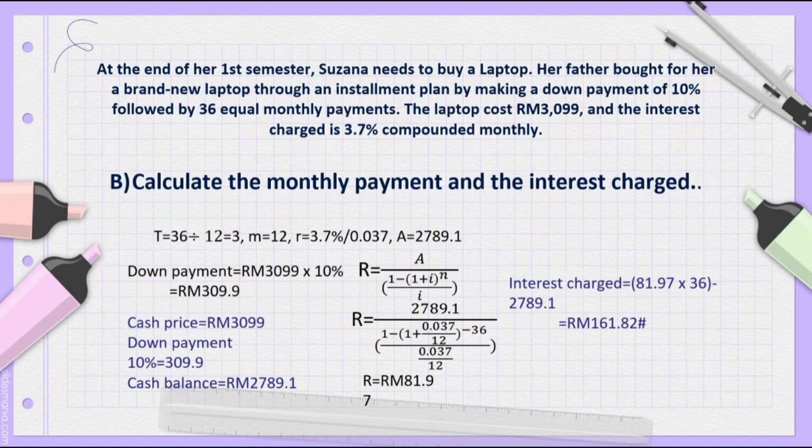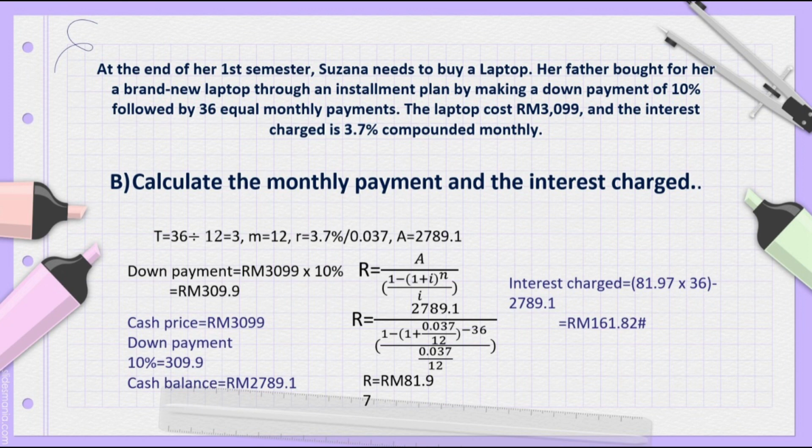So we will transfer the information into the formula. It will be R equals 2,789 ringgit and 10 cents divided by [1 minus (1 plus 0.037 over 12) to the power of negative 36] divided by 0.037 over 12.